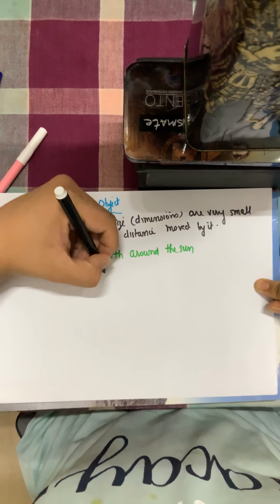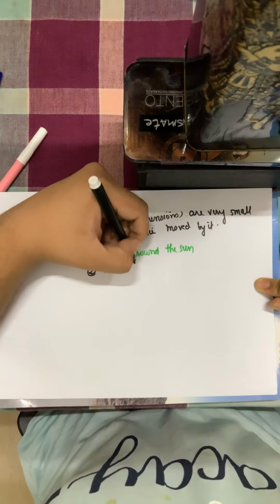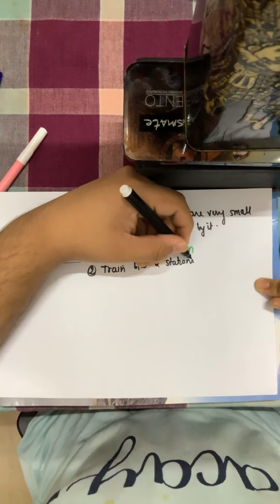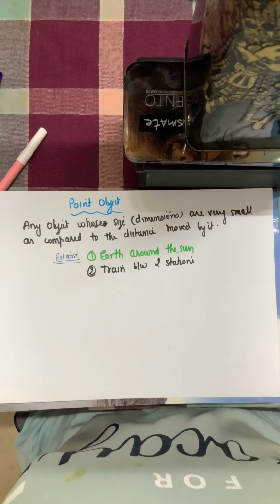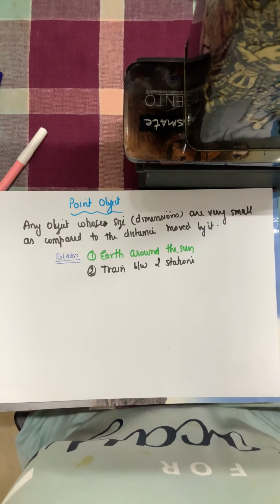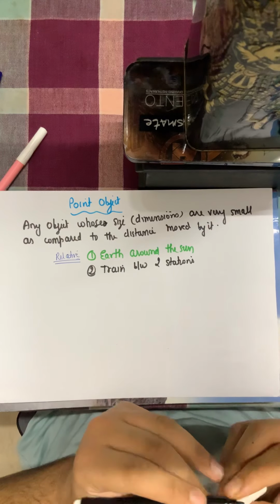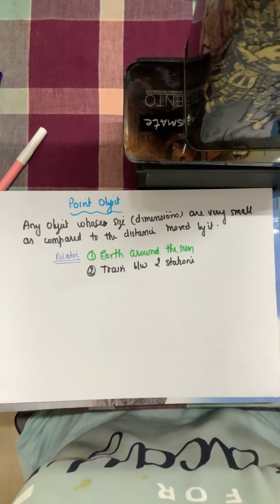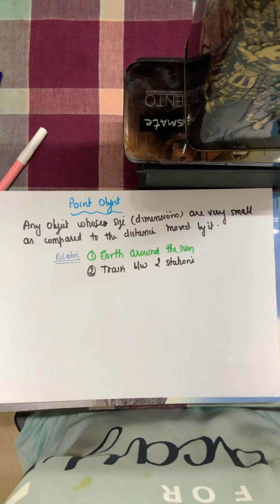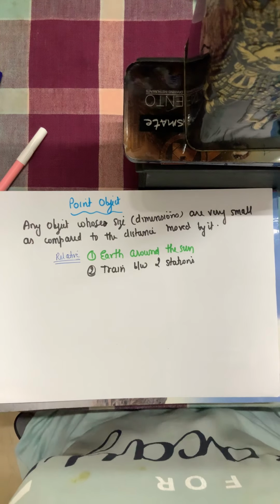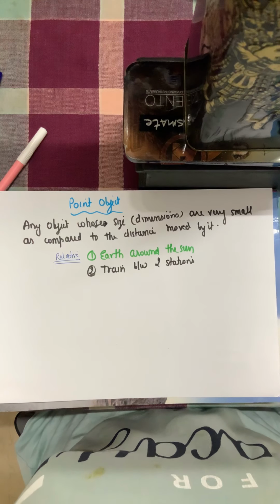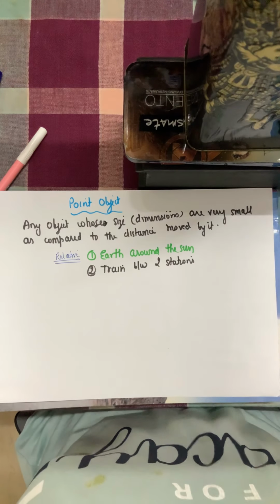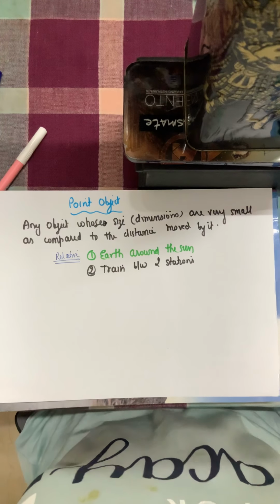Second example, train between two stations. Now if I talk about a passenger train with, for example, 16 or 20 coaches, it's a very large object, we cannot call it point sized. But if I compare the size of the train and the distance between two stations, the distance is very large. For example, Delhi and Calcutta, the distance between the two stations is about 1600 to 1700 kilometers, and the size of 20 coaches is negligible as compared to the distance it is moving. So then the train can be considered a point object.